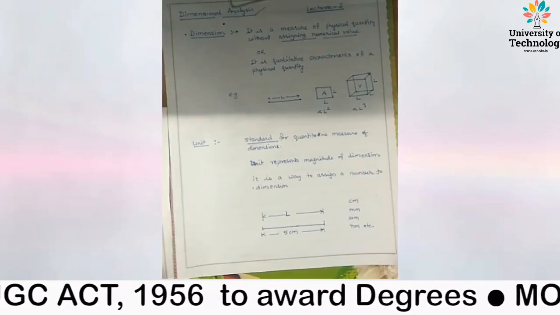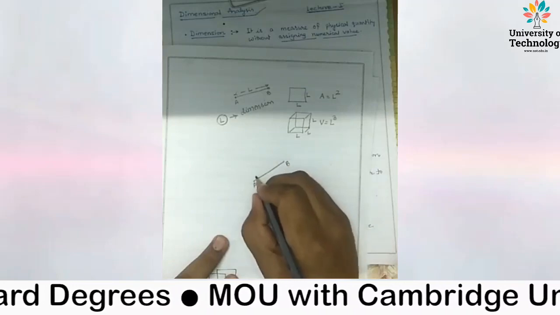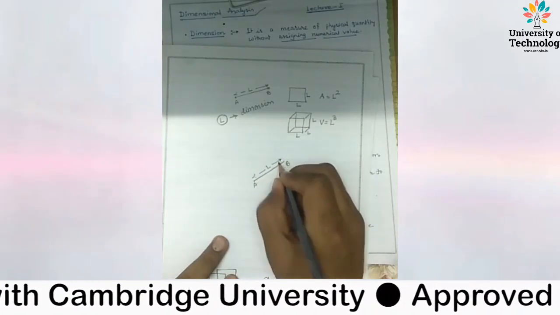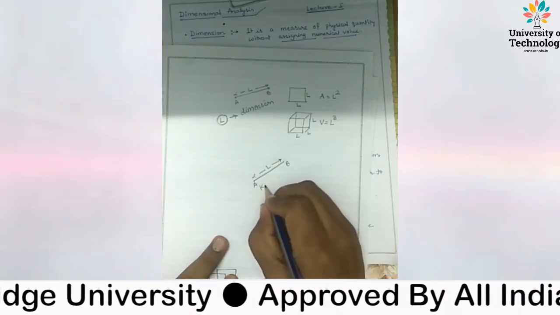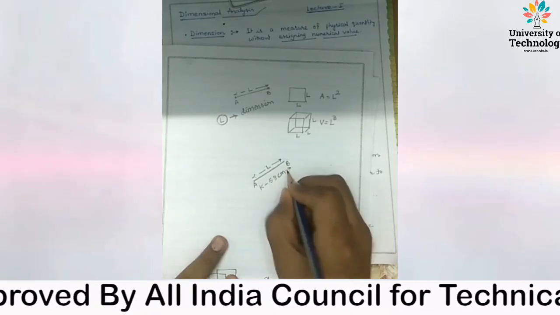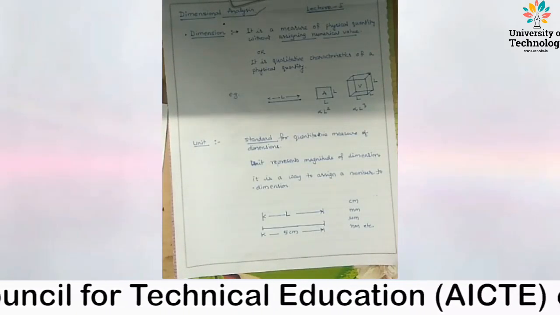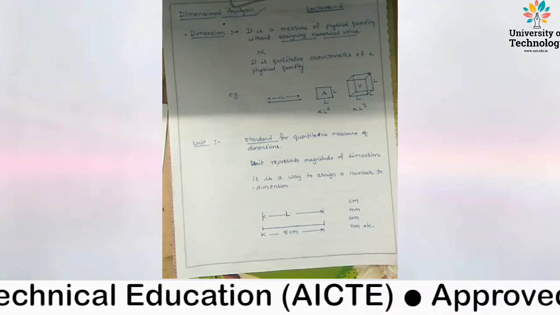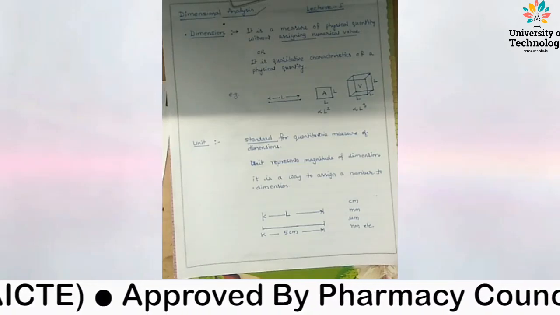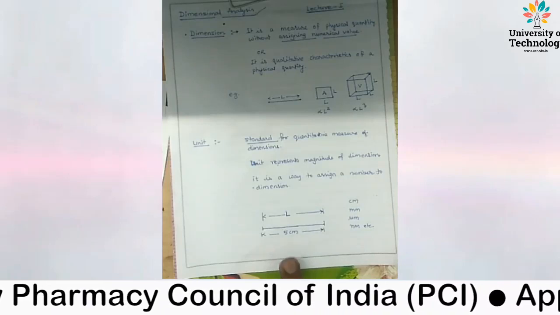Let there be two points A and B. Distance is measured in terms of length, and let this value be 5.3 centimeter. So L is the dimension and centimeter is the unit.